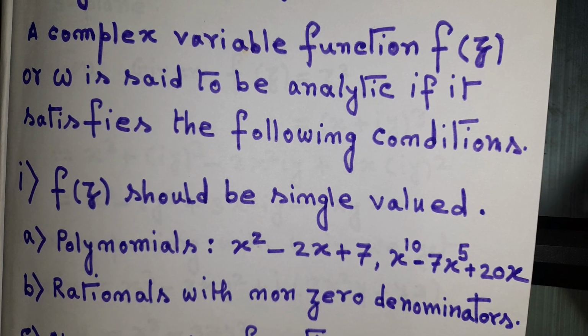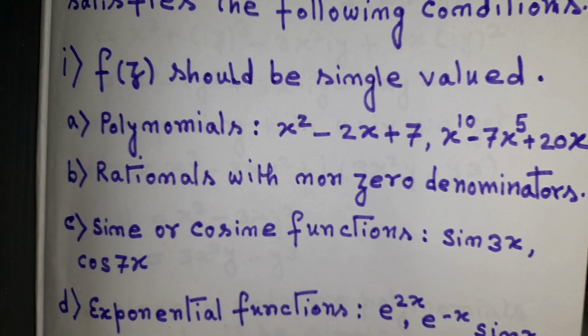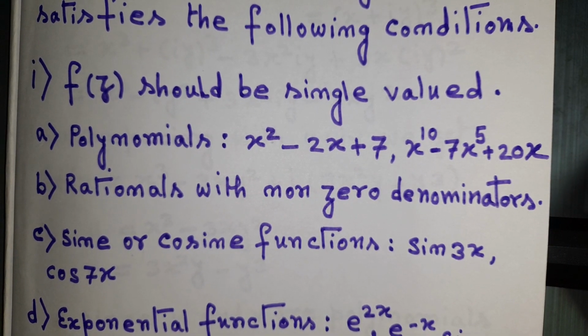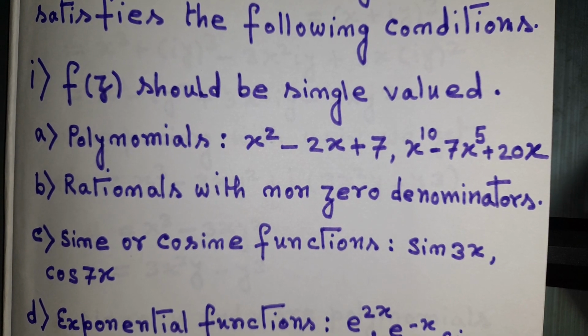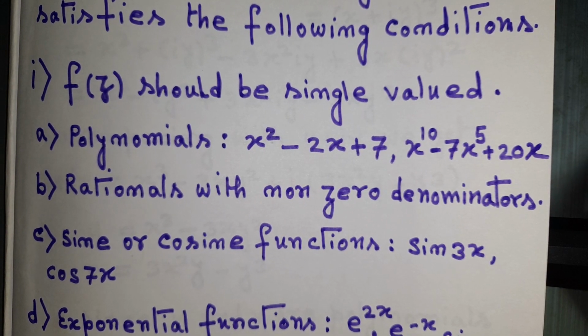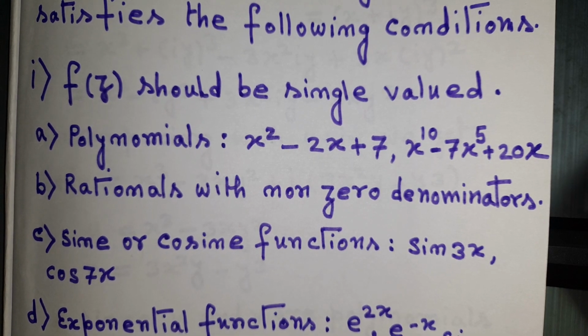f(z) should be a single valued function. Now I have given some examples of single valued functions here. Polynomials like x squared minus 2x plus 7, or x to the power 10 minus 7x to the power 5 plus 20x, can be considered single valued functions. Rational functions with non-zero denominators are also considered single valued functions.